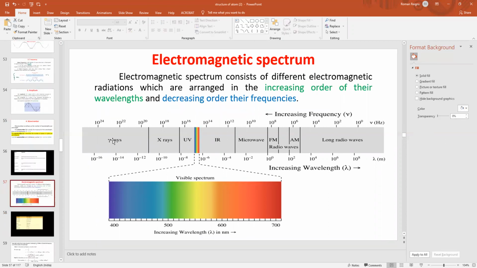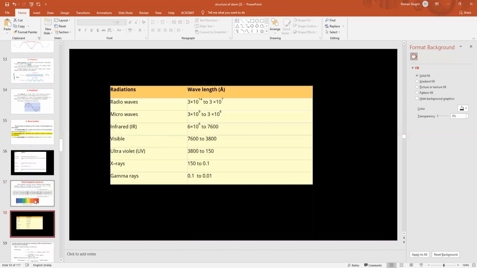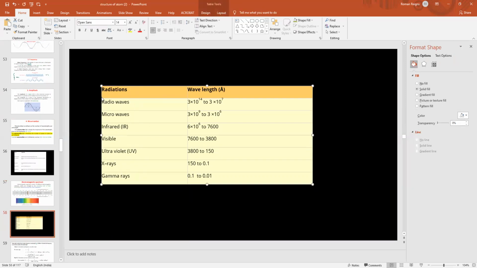Why am I telling you this? Because in numericals, first you have to understand what the electromagnetic spectrum is. Second, in numericals some electromagnetic radiations like radio waves and microwaves are given, and their wavelength value is not given, so you should know the range of their values.